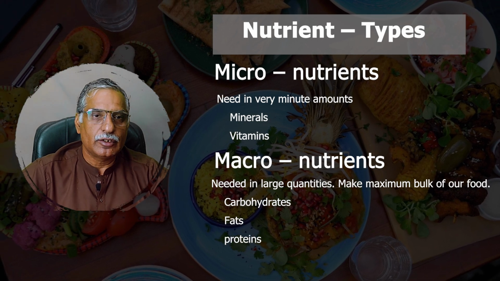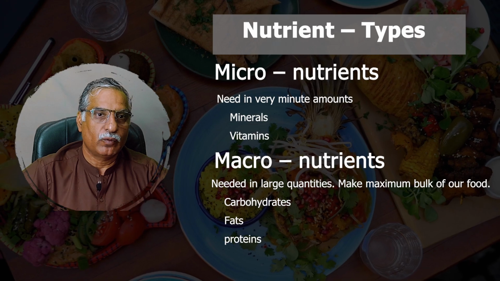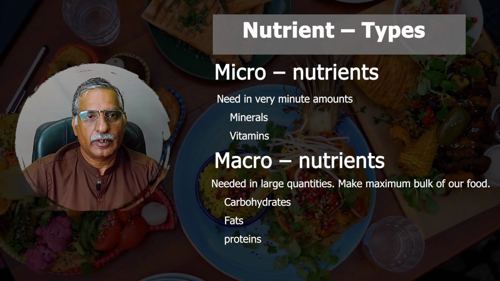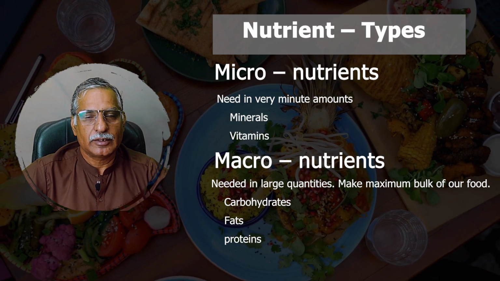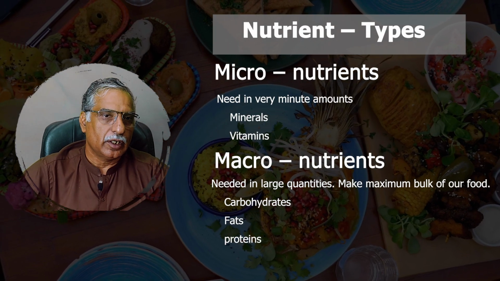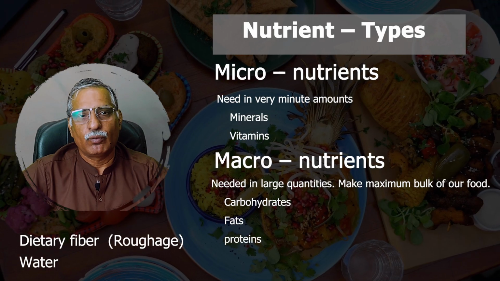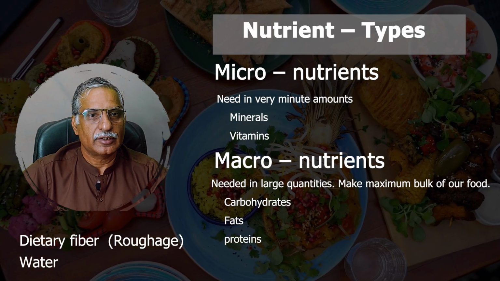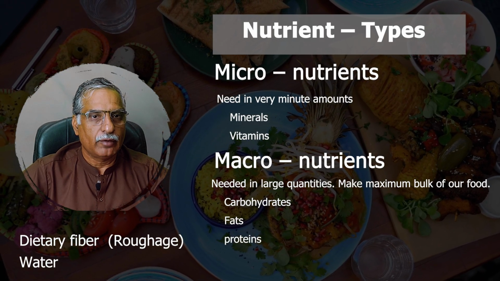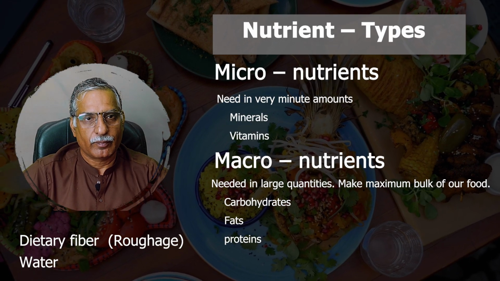So without these nutrients, our survival is not possible. They are a very integral component of our diet, and that's why the maximum mass of our food is contributed by these macronutrients. Dietary fiber and water also have their essential importance, and we will be discussing them in the category of macronutrients.